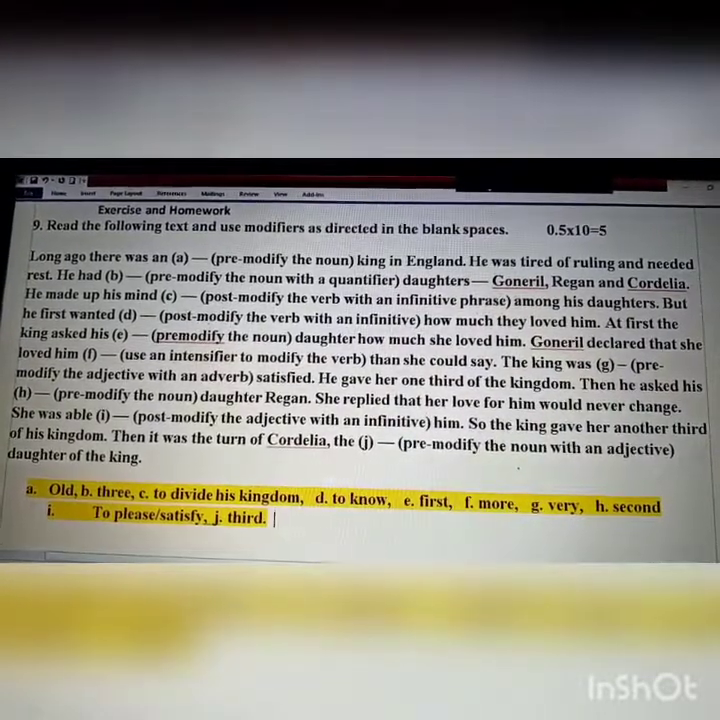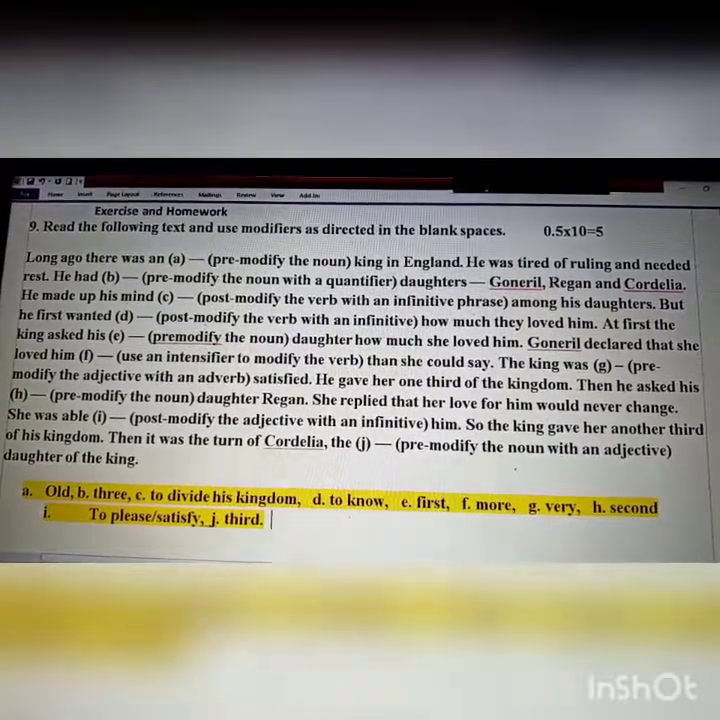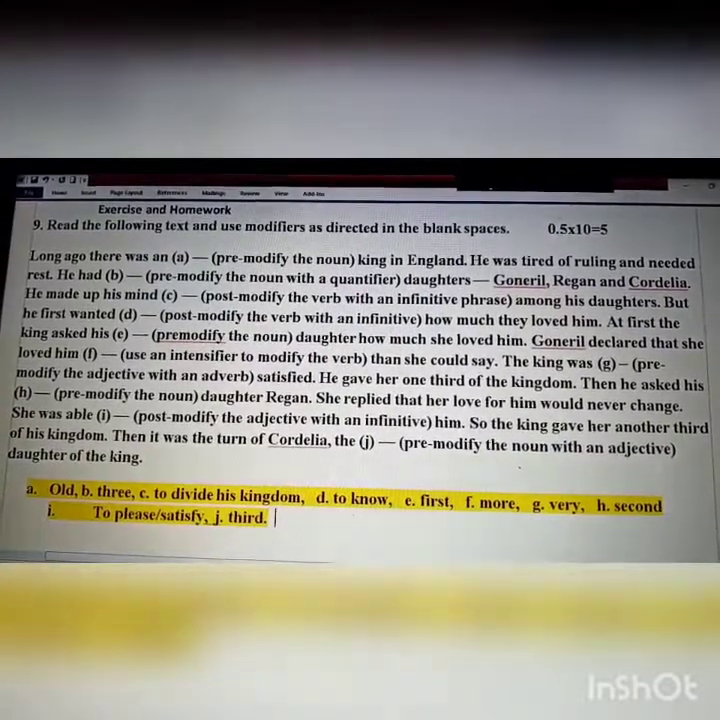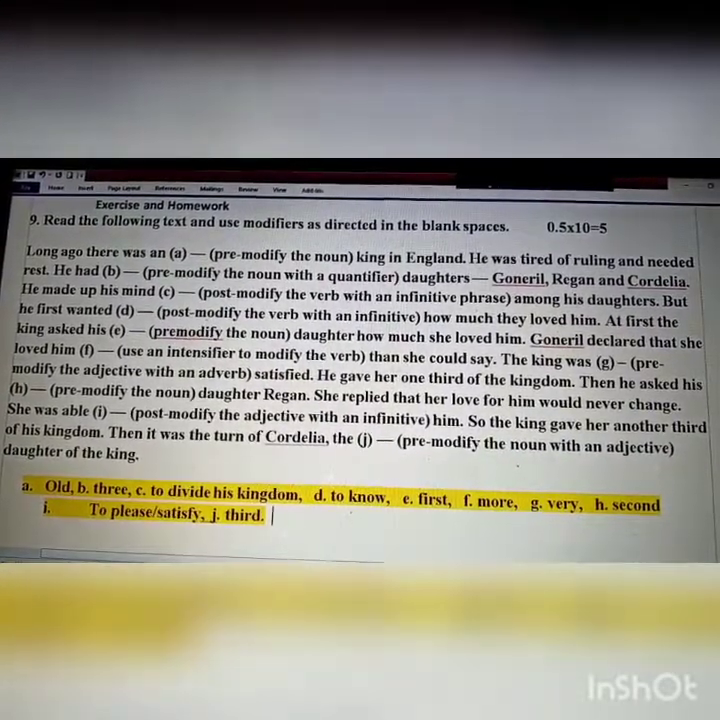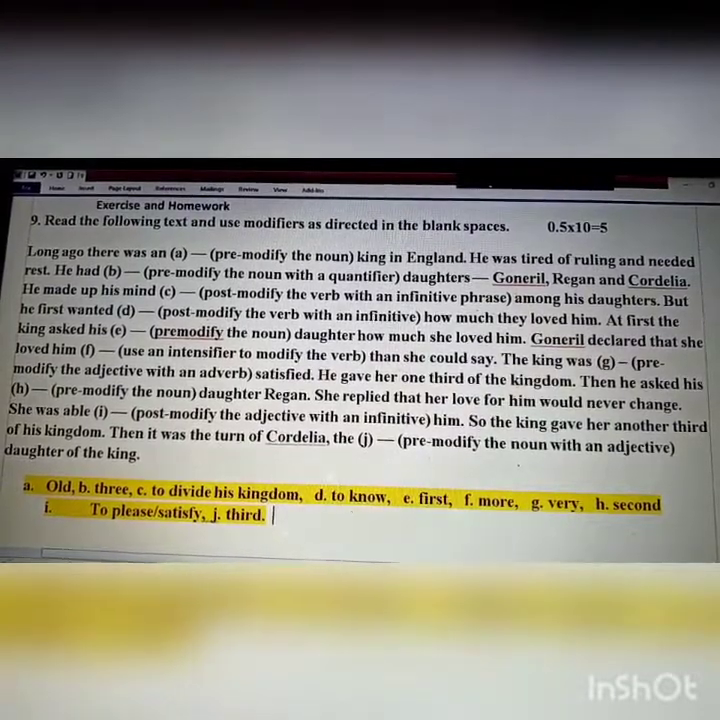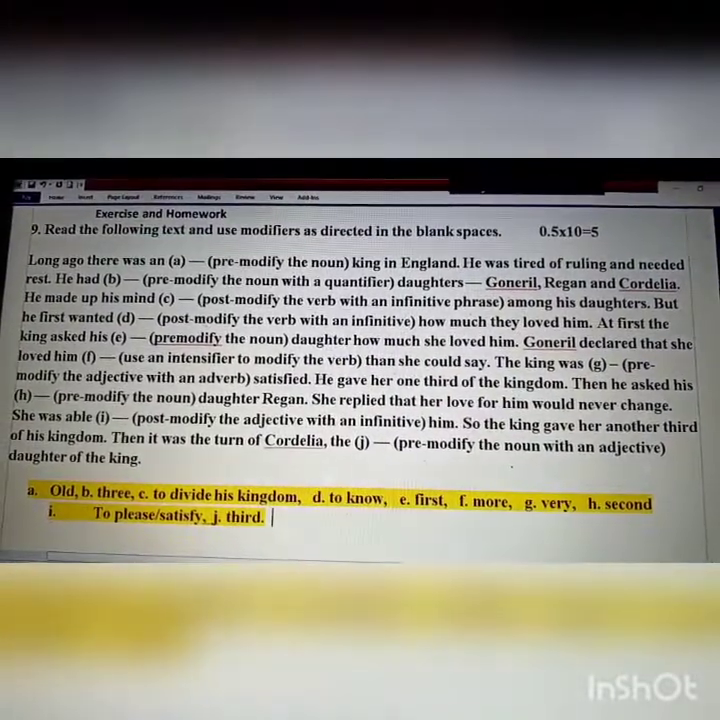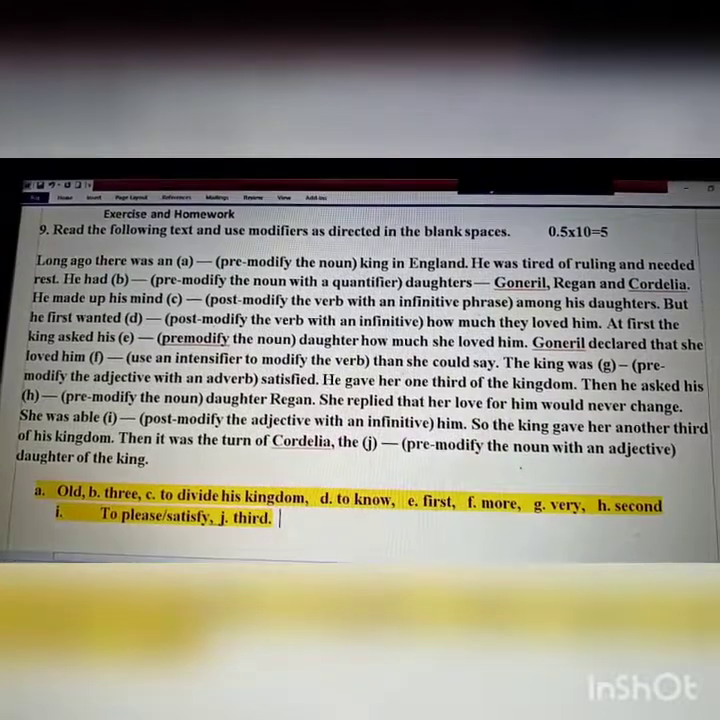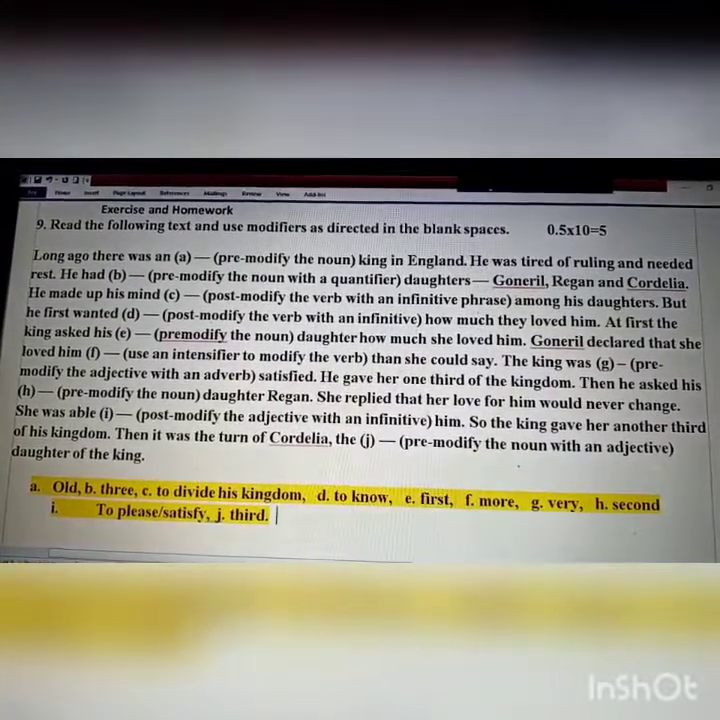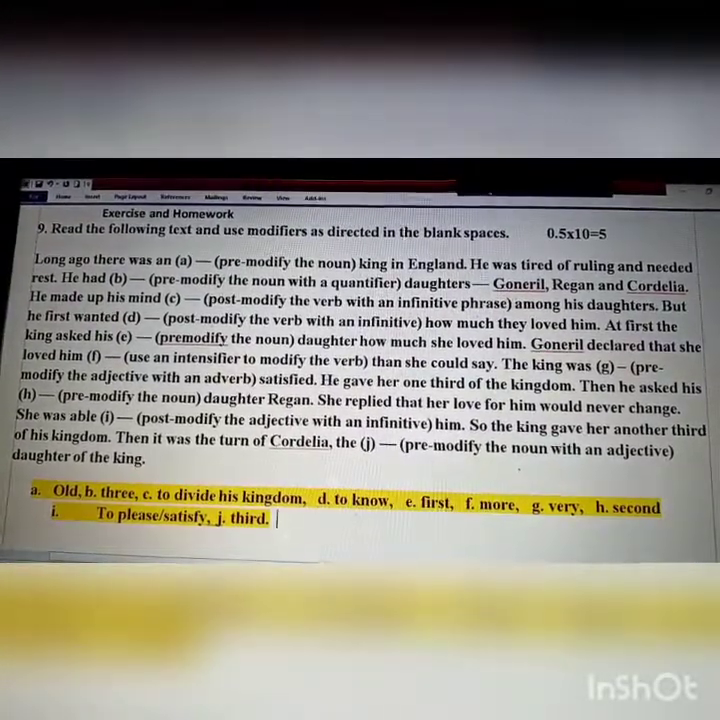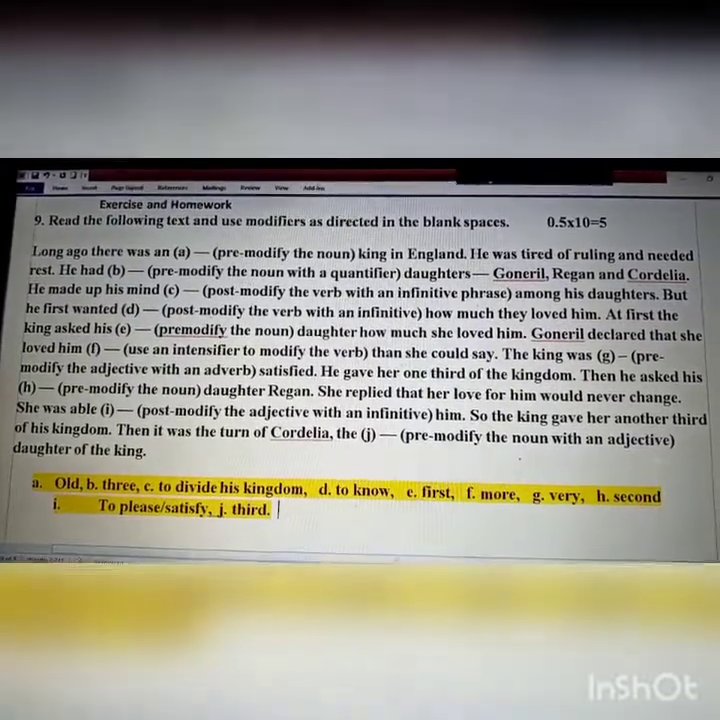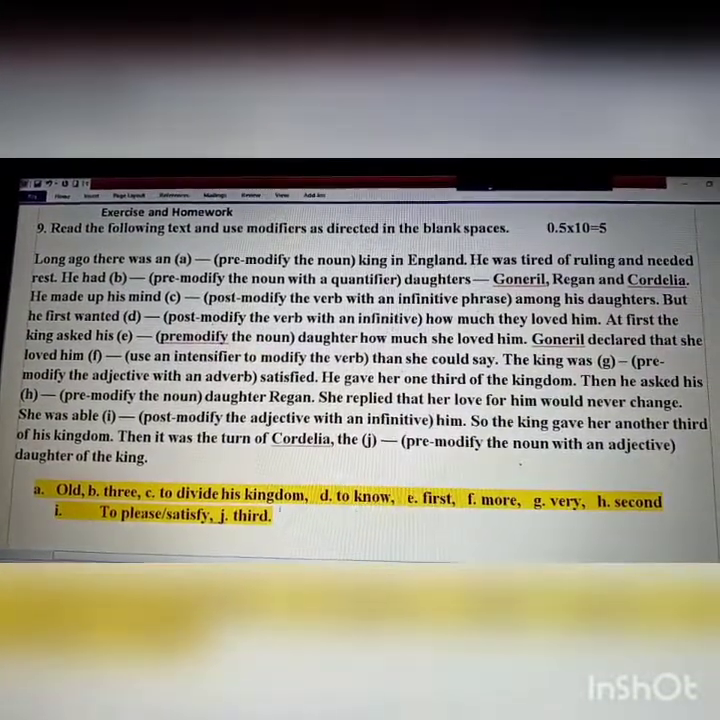Then it was the turn of Cordelia, the dash daughter of the king. So in the clue we can see pre-modify the noun with an adjective. That means we have to use here an adjective. The third daughter of the king.